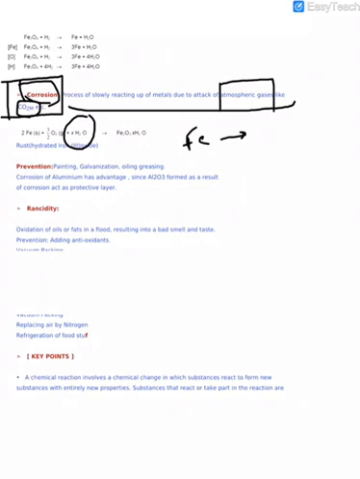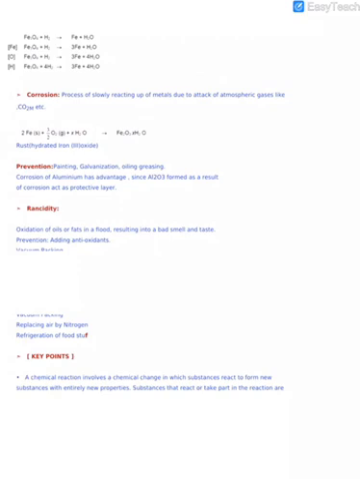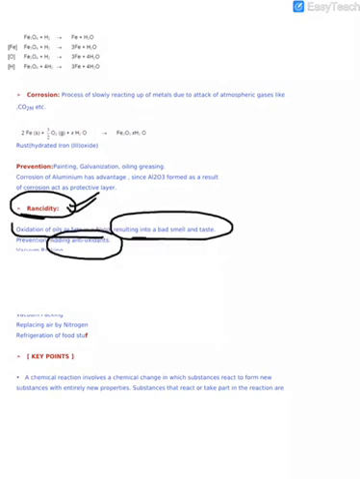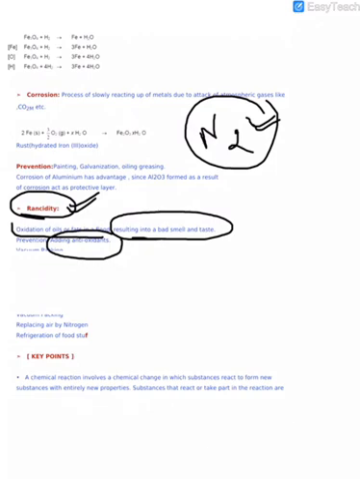Now our next term is rancidity. Nitrogen in a packet of chips acts as an antioxidant. Also, we can prevent rancidity by keeping our food in airtight containers. So that is all about rancidity. Rancidity is basically the change in the smell and taste of our food due to oxidation.